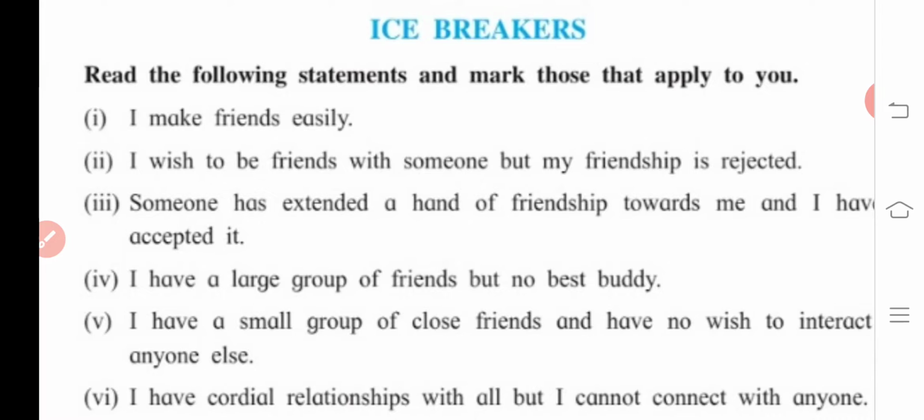Okay, not only that, but in the usual sense also we have all these traits, the characteristics mentioned here. How can you correlate one line with you, a second line with you? Go for the first: I make friends easily. I think this is the particular statement. The persons who are listening to my video lecture start to think now, what kind of person am I? Suppose there are 100 students listening, 20 will say that yes, I am like that. So you have to say that yes, this is applicable for me.